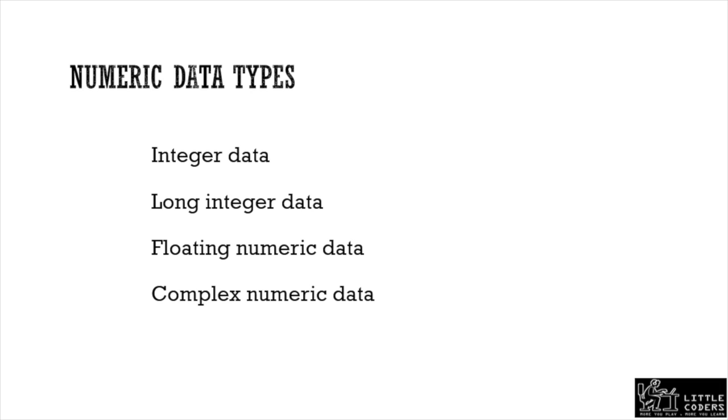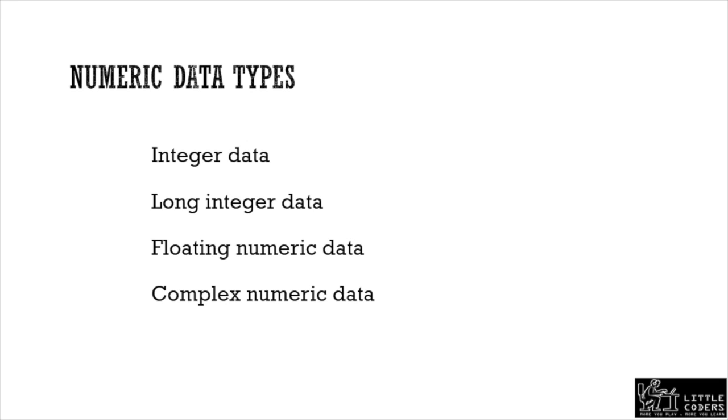The third one is floating numeric data. That means this numeric data consists of a decimal part as well as a numerical part. So an integer part will be there, followed by a decimal point and then certain integer digits that represent the decimal digits. That kind of data is called floating numeric data.